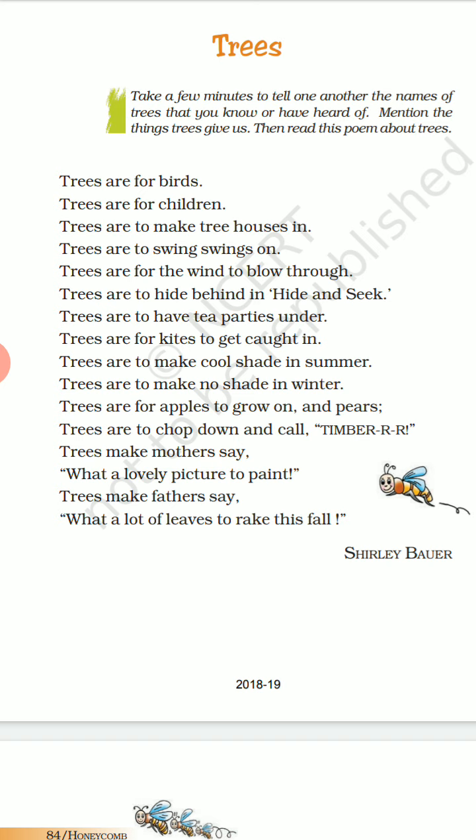Trees are to make no shade in winter. What does it mean? In winter, since it's very cool, we don't need a shade, right? We don't go nearby the trees and sit there like in the summer. So that is why the poet says, trees are to make no shade. Trees are to make cool shade, and the other one is trees are to make no shade in winter, because in winter we don't need a shade.